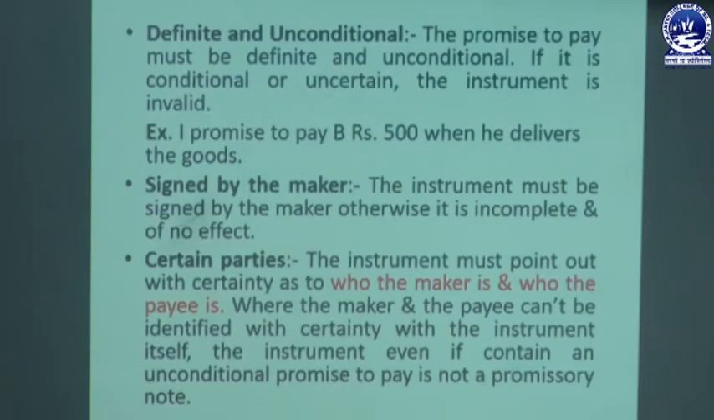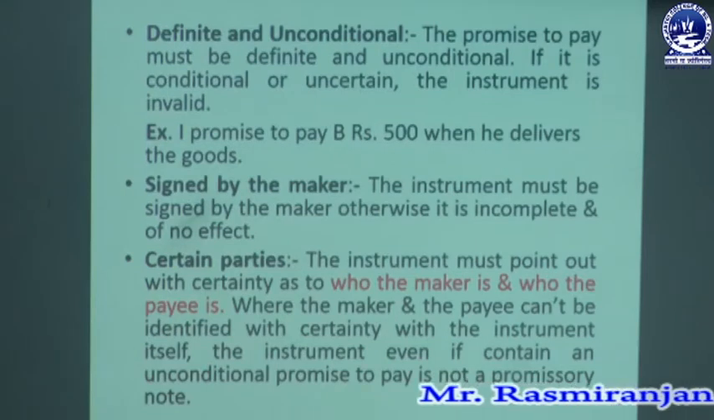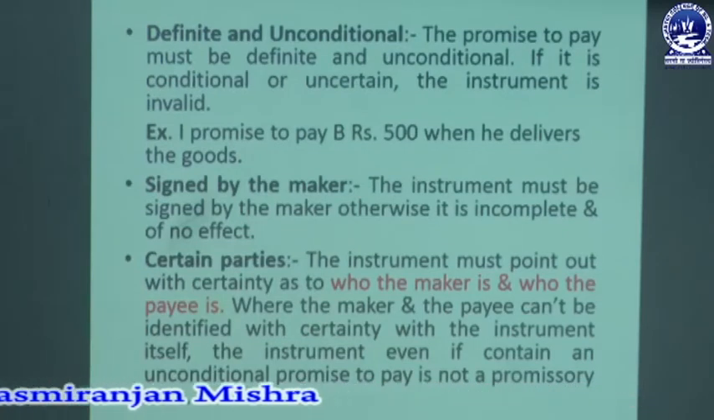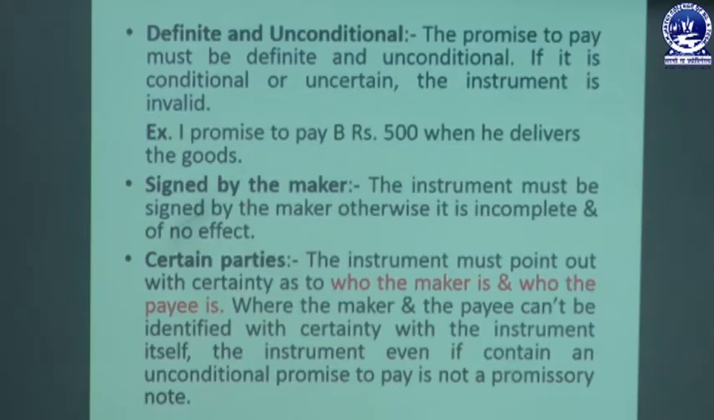Then the next one is definite and unconditional. The promise to pay must be definite and unconditional. That means when the promissory note is drawn or made, it must be definite because it is made for a certain purpose or a certain transaction, and it must be unconditional. There is no condition mentioned in the promissory note when it is drawn or made by one person against another. If it is conditional or uncertain, then the instrument is invalid.